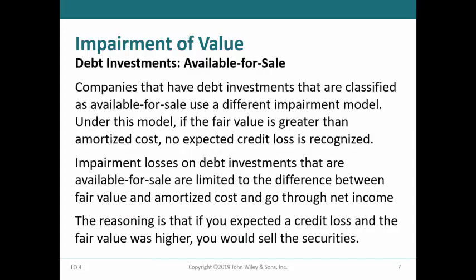Companies that hold debt investments that are classified as available for sale must consider not only the possible impairment on the investment, but also the fair value. The reason for the distinction is that if a company thinks it is probable that an available for sale investment has been impaired, it can sell the security to limit its losses. Therefore, when determining the entry to be made, the impairment loss that is recorded in income is limited by the difference between it and the fair value. This concept will be illustrated in the next slide.